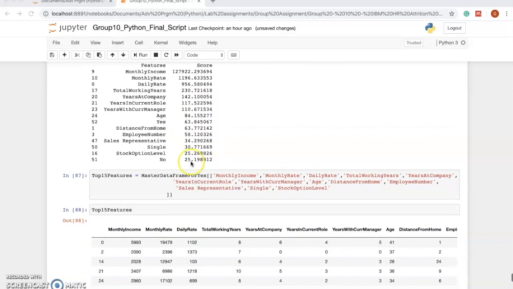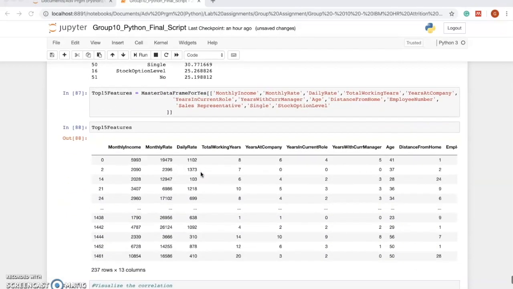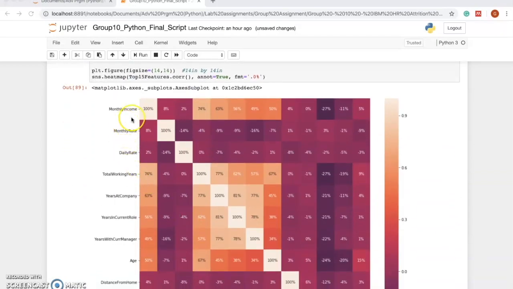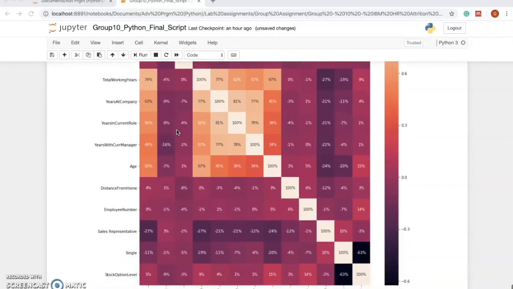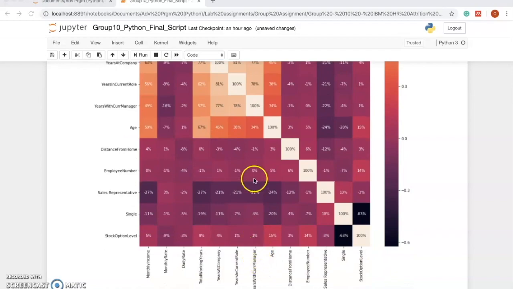We create one data frame which stores all top 15 feature columns for those employees whose attrition is yes in the original data frame. Using that data frame, we implement the heat map which shows the correlation between each feature which most likely influences employees to churn. For example, years in current role with years with current manager is found to have 78% correlation.